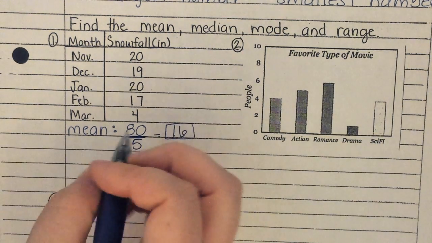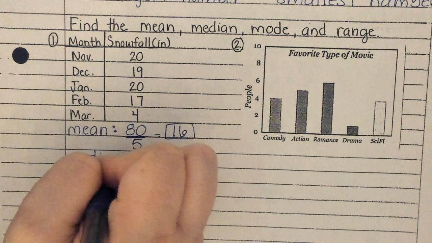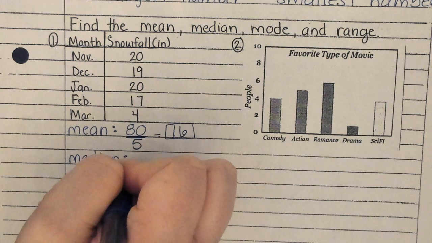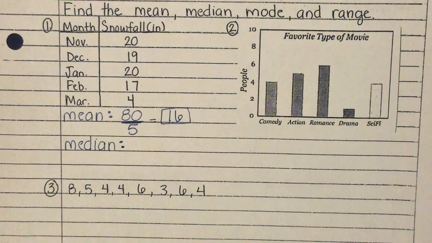Okay? Let's look at the median. Is it a good idea to check and see if your answer makes sense, guys? Yeah, it's how you're going to catch any mistakes. So for the median, what do I need to do first? What do I need to do for the median? Jackson? Write the numbers in order.